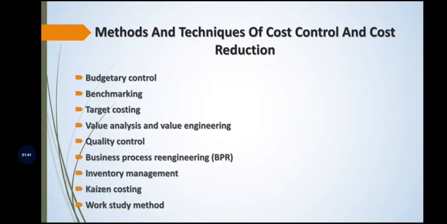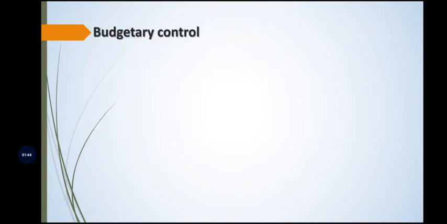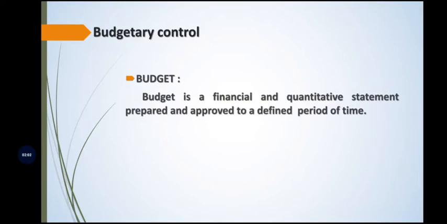First one, budgetary control. So what is budgetary control? Before going to know the budgetary control process and the meaning of budgetary control, you know very well a budget is nothing but estimation, which means a budget is a financial quantitative statement prepared and approved for a defined period of time.